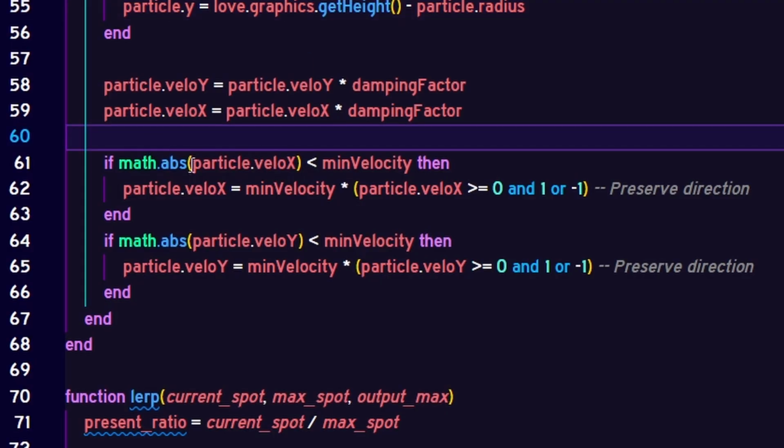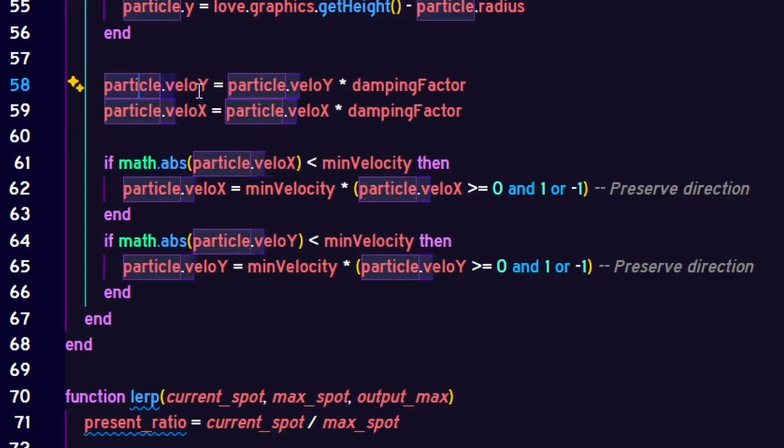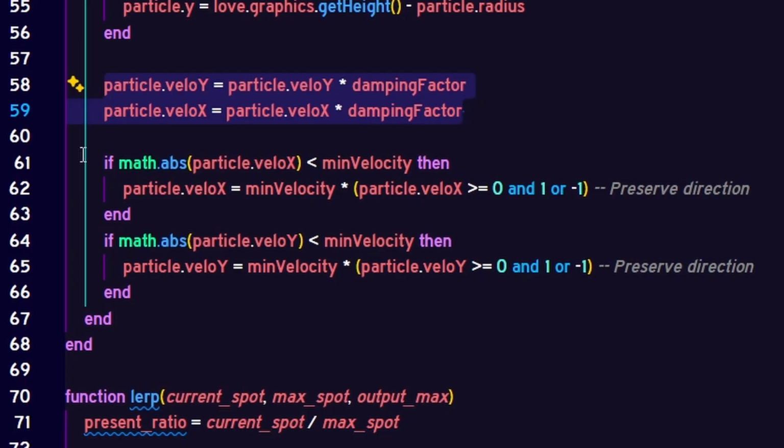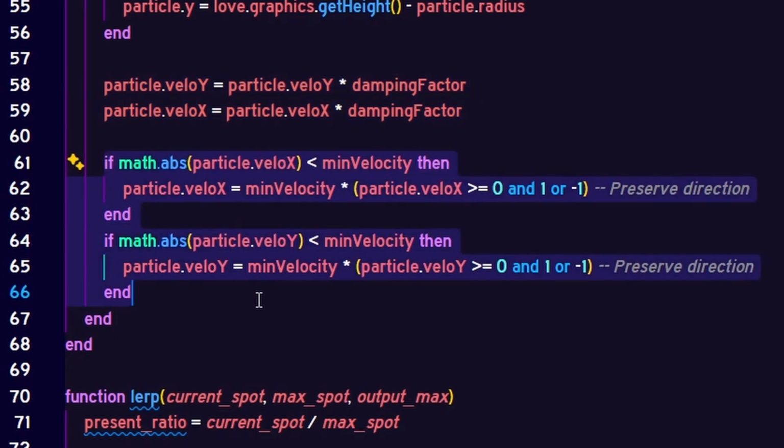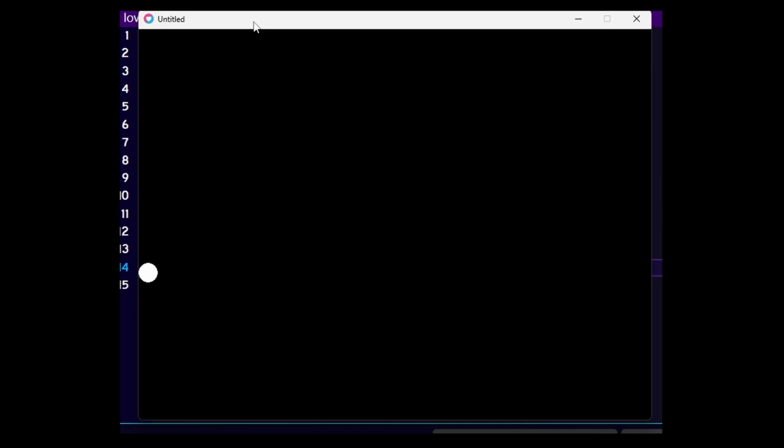The last part is applying a dampening factor, which I have set to 1 because breaking the laws of thermodynamics is what simulations are supposed to do. I also ensure that none of the particles are moving at ridiculously slow speeds because for some reason that caused them to stick to the edges of the screen.